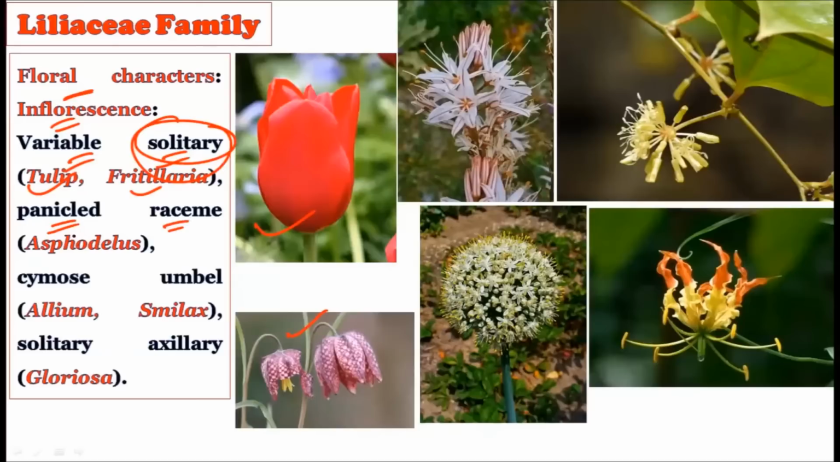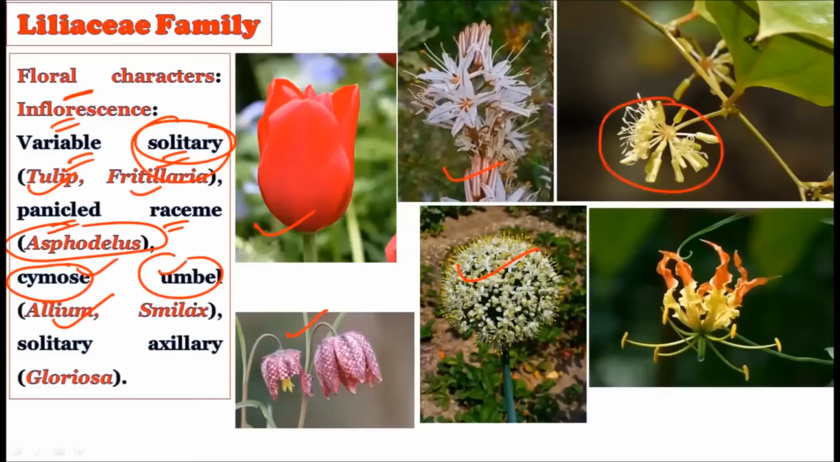Then the panicled raceme type of inflorescence is found in the asphodelus. See, this is the asphodelus plant, and beautifully placed flowers are there, and these flowers create the panicled raceme type of inflorescence. Then the cymose umbel type of inflorescence is found in the allium. See, this is the Allium cepa, which is the onion, and it is the onion flower, and they have the cymose umbel type of inflorescence. And in the Smilax as well, this is the Smilax plant, and this Smilax plant is also showing the cymose umbel type of inflorescence.